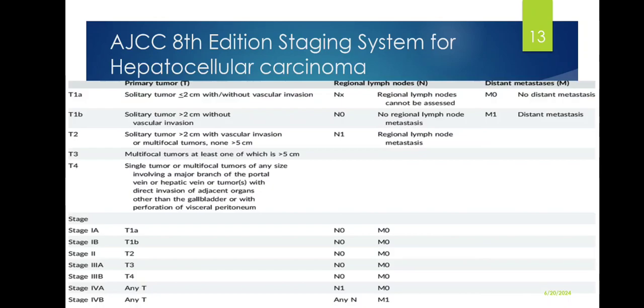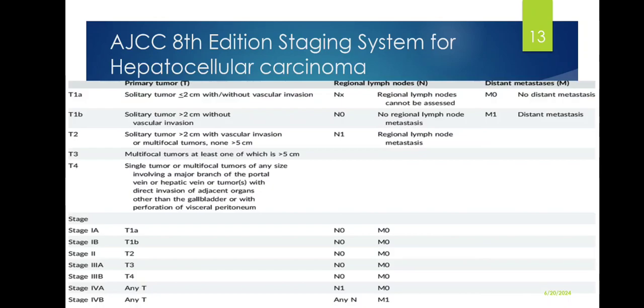T2 is a solitary tumor more than 2 centimeters with vascular invasion, or multifocal tumors, however none of them should be above 5 centimeters. T3 is multifocal tumors, at least one of which is more than 5 centimeters. T4 is a single tumor or multifocal tumors of any size involving a major branch of the portal vein or hepatic vein,